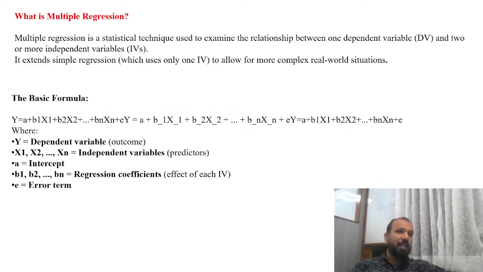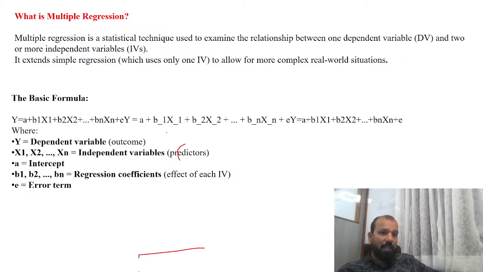What is multiple regression? It is a statistical technique used to examine the relationship between one dependent variable and two or more independent variables. Regression analysis is all about predicting the future, so predicting the data. Clear? Whenever you want to see how advertisement is impacting sales, with just one variable, that is simple regression. Whenever multiple factors, like advertisement and brand name, are impacting sales, that is called multiple regression.